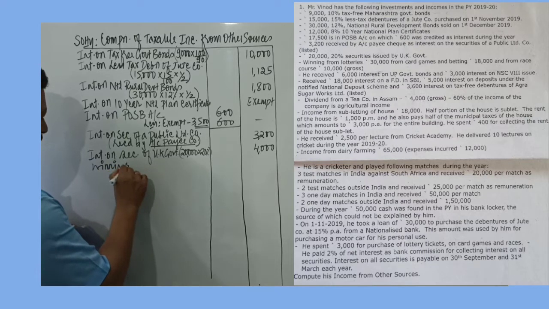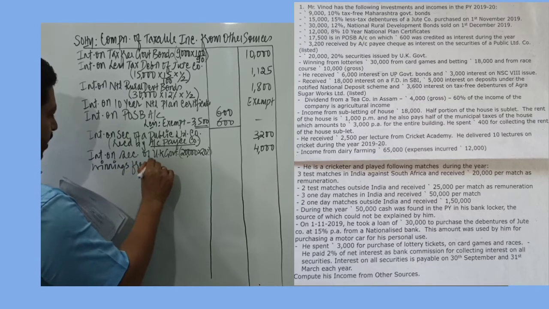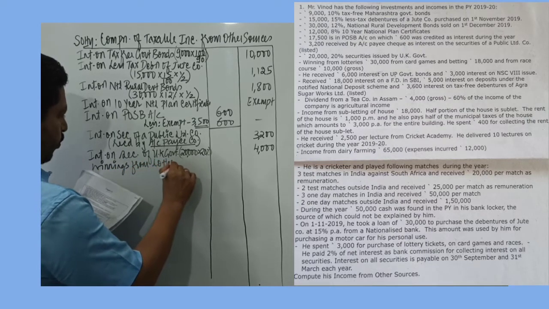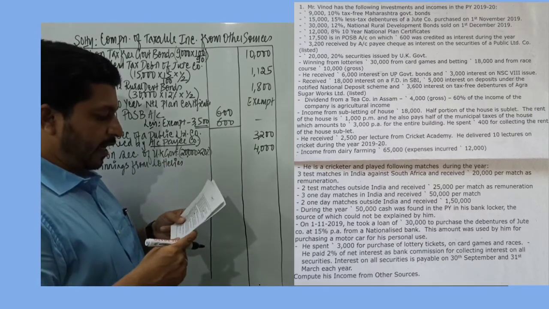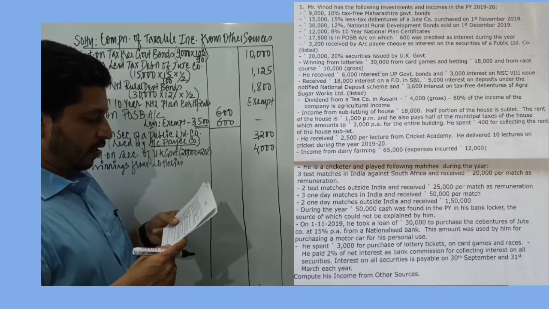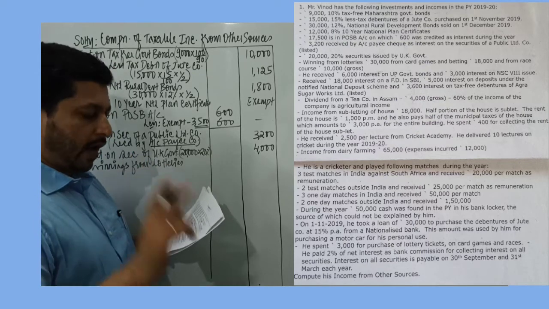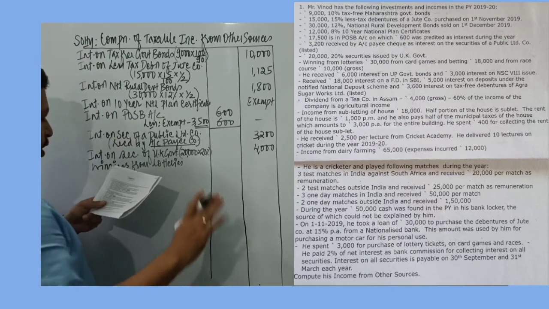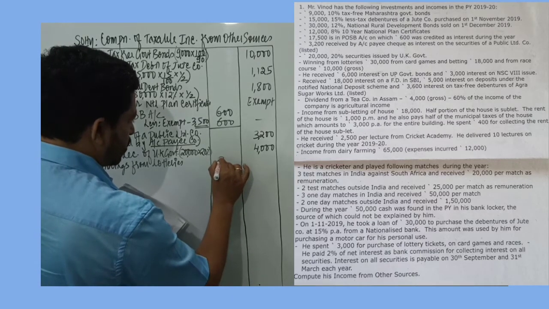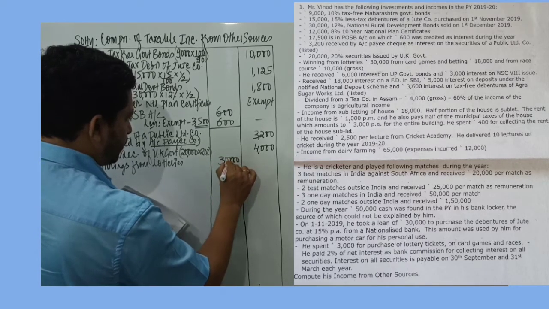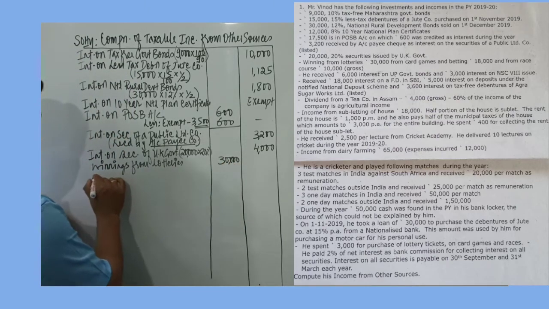Next we have winnings from lotteries. Let's look at the statement in total. Winnings from lotteries is given as 30,000, card games and betting is given 18,000, and race course is given 10,000, and in bracket it's given gross. So we assume all the numbers given over here are gross amounts. So I can record 30,000 in the inner column.